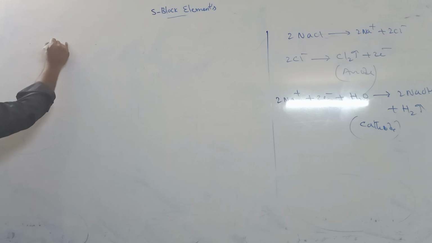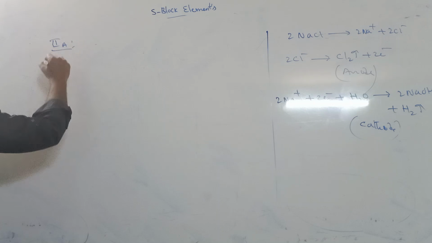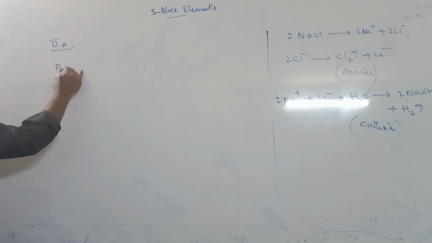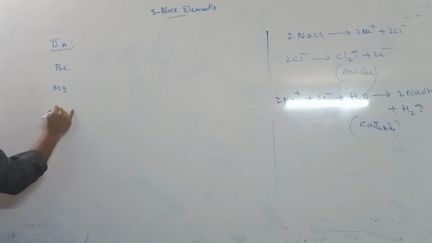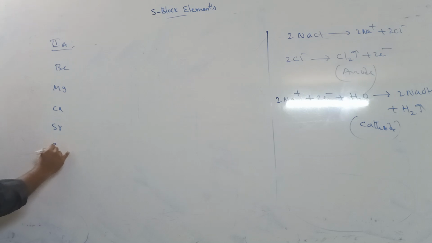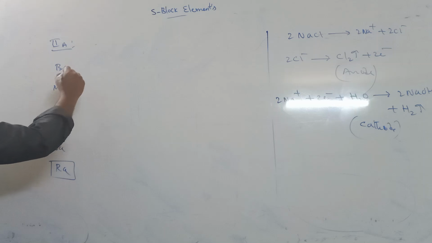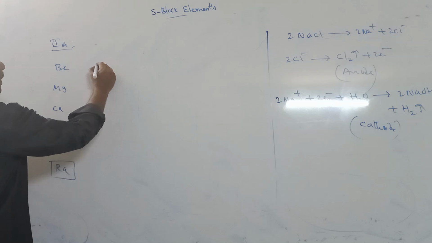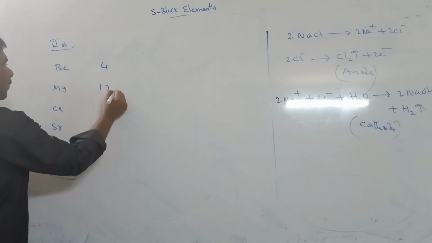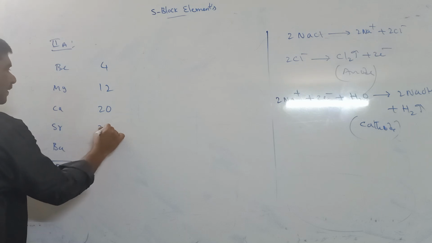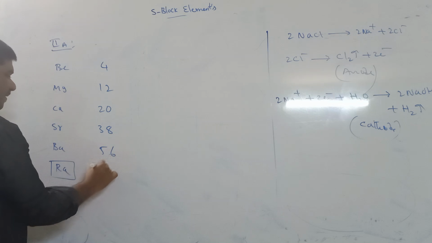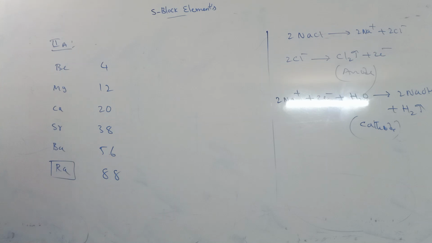Another one is the 2A group elements. In the 2A group we know beryllium, magnesium, calcium, strontium, barium and radium. These are all called 2A group elements. Radium is a radioactive element. Their atomic numbers are 4, 12, 20, 38, 56 and 88.